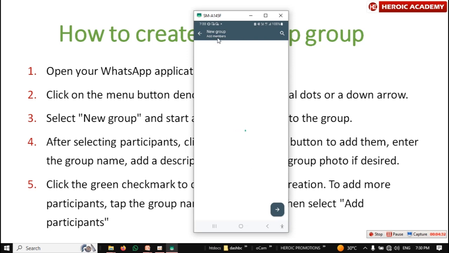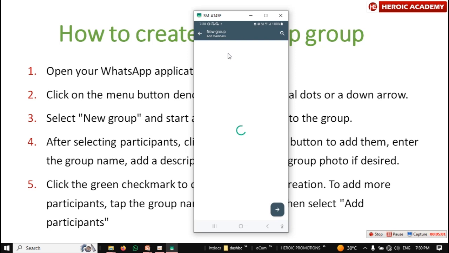Then you give it a name, whatever name you want to give it. But before you even create a group, you first have to know why you're creating a group. For example, you can create a group for family, for a family meeting, or you just want a place where your family members can connect with each other. You create a group name. That means if it's a family group, you need to add all your family members there.